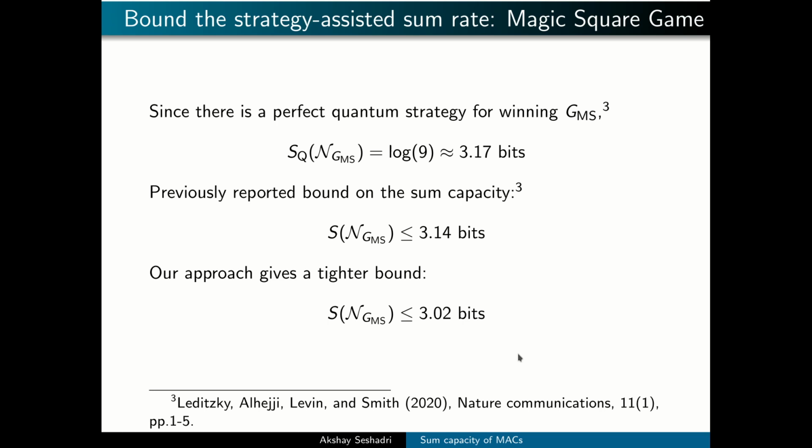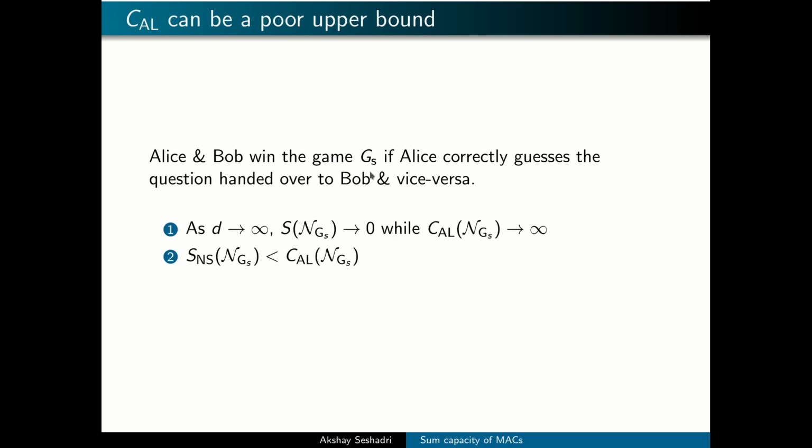In the same spirit, we look for separation between the sum capacity and CAL. And for this purpose, we construct a game which we call the signaling game, wherein Alice and Bob win if Alice can correctly guess the question that was given to Bob, and vice versa. We find that as the number of question pairs becomes very large, the sum capacity of the MAC induced by the signaling game goes to 0, whereas CAL diverges. This shows that CAL can be a very bad upper bound on the sum capacity.